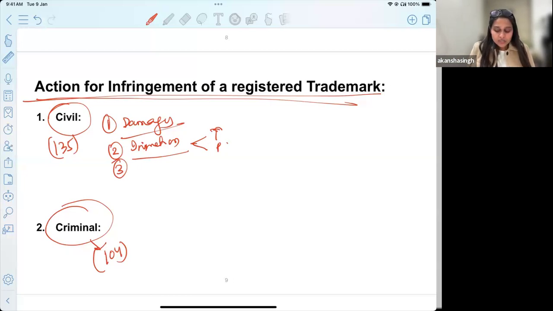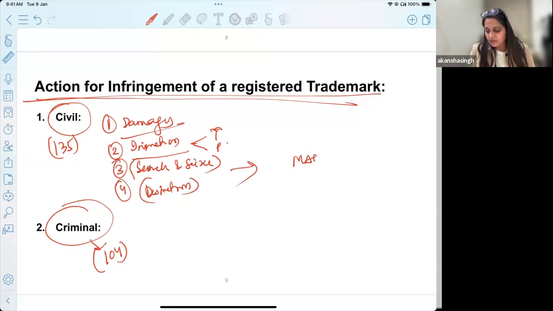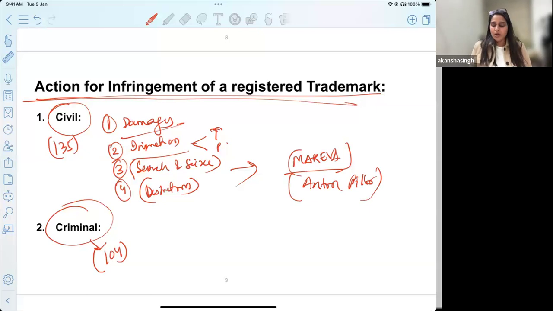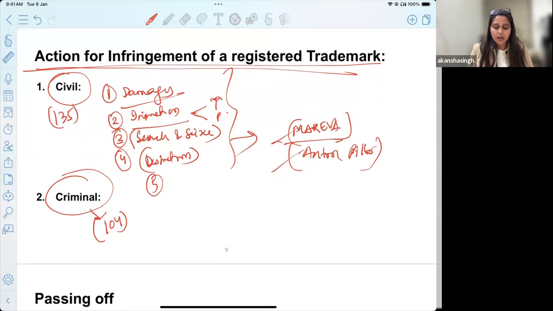So can I also ask for search and seizure? Yes, search and seizure, and we can also ask for destruction to be done. In IPR, we call them the Mareva order as well as the Anton Piller order. Your answer will look more qualitative if you talk about these injunctions: the Anton Piller injunction or the Mareva injunction. There can also be appointment of a local commissioner for remedying this situation. So these are the grounds with regard to infringement of a registered trademark.